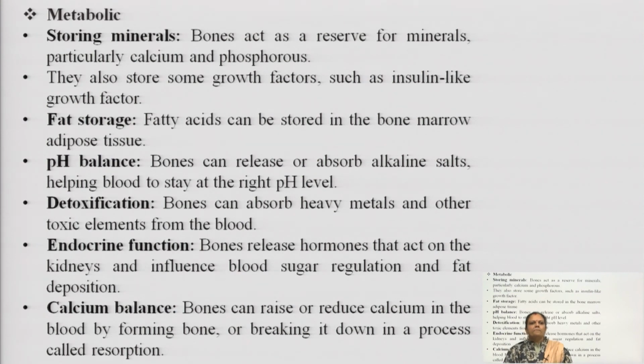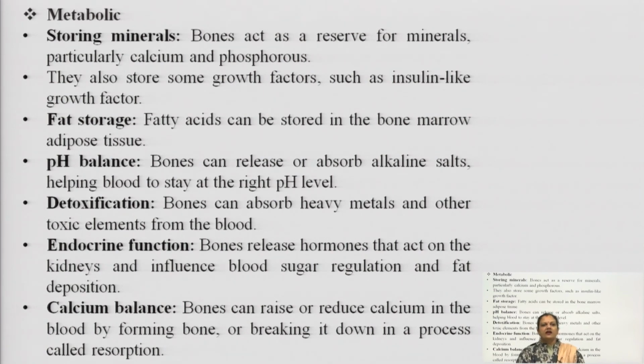pH balance. Bone can release or absorb alkaline salts. These alkaline salts help the blood stay at the right pH level. So, the systemic circulation, the blood, maintains its pH because of these bones only. It also helps in detoxification of our systemic blood circulation. Bones can absorb heavy metals or sometimes toxins from various infections from the blood and purify the systemic circulation. It also plays an important role in endocrine functioning.